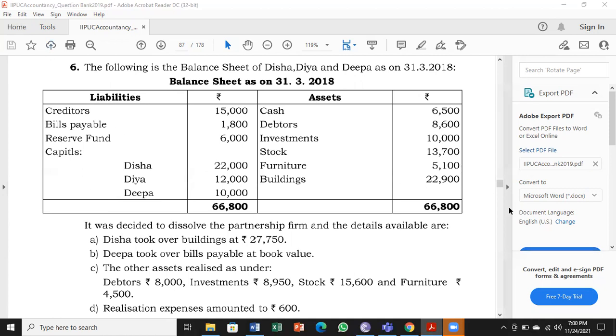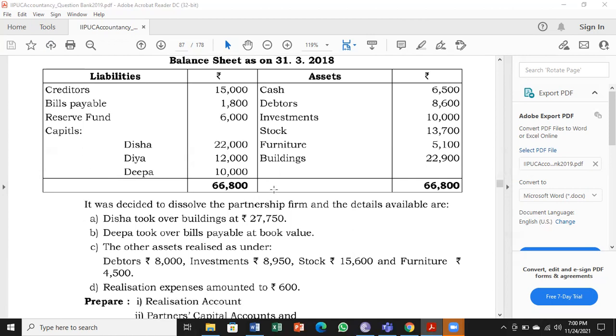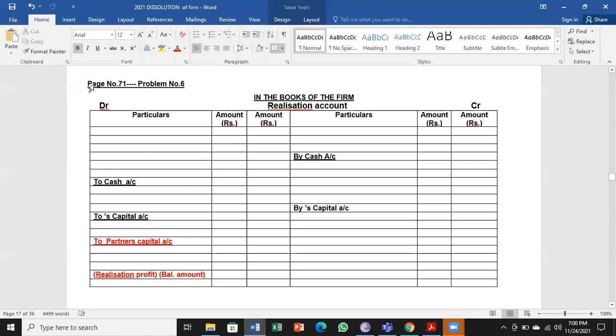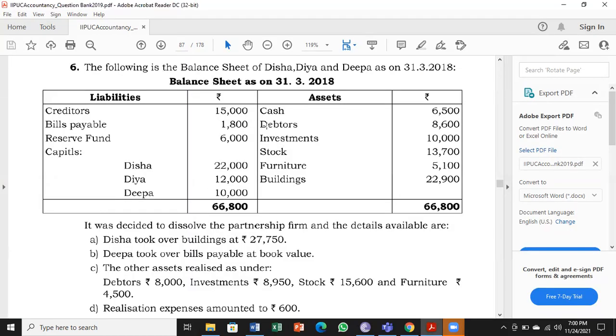So we have here 3 partners, 1:1:1. If you simplify, you will get 1/3, 1/3 and 1/3. Very nice. Then we'll proceed further for working. So page 71, problem number 6. Let me take the first step, transferring the assets.